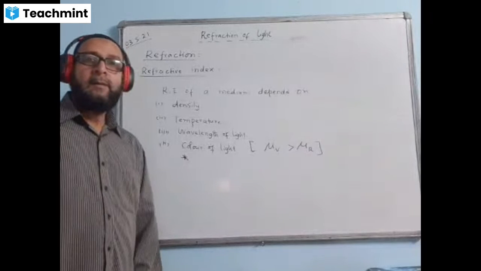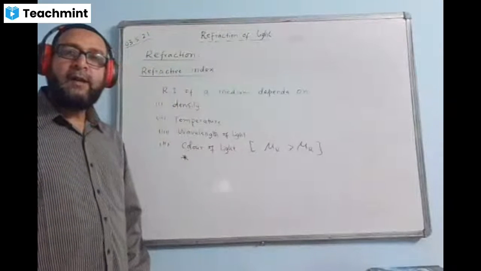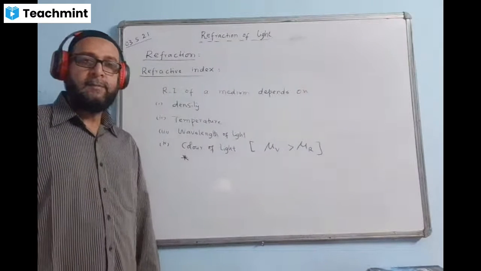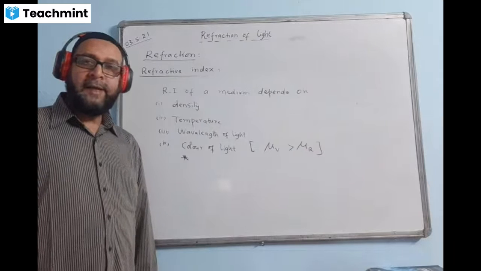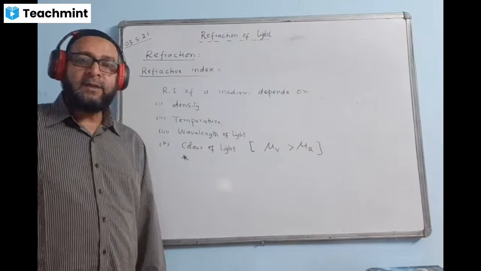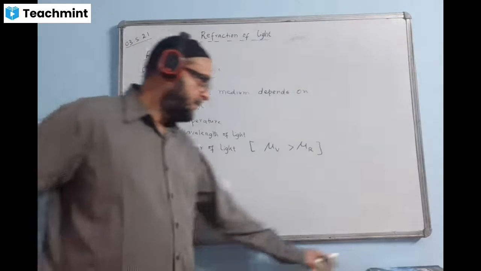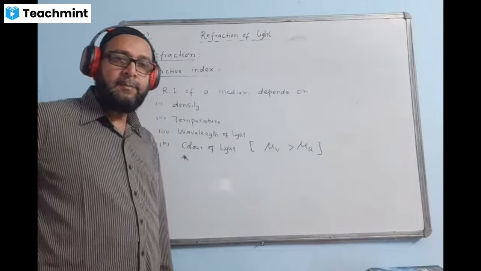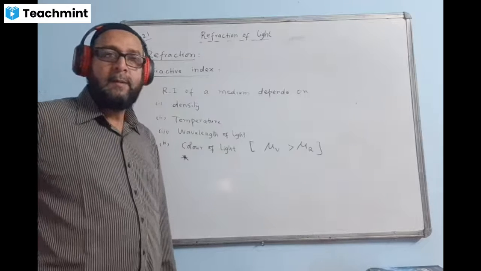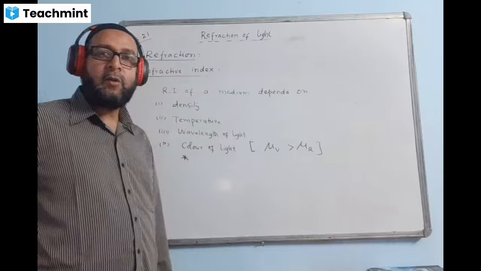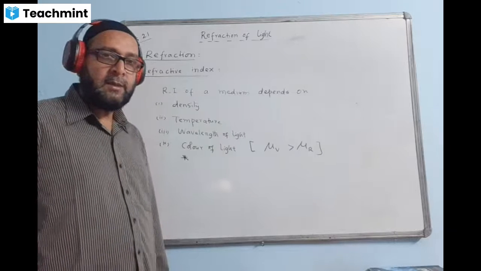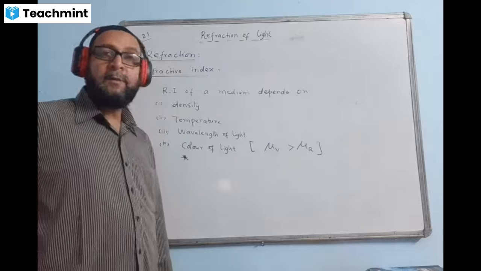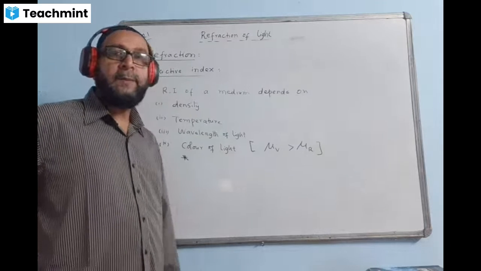Then write: violet light travels the slowest, and red the fastest, in any other medium, such as glass, water, etc. But always remember that all colors have equal speed in air. All the colors.